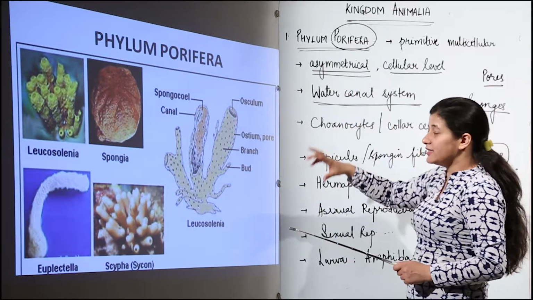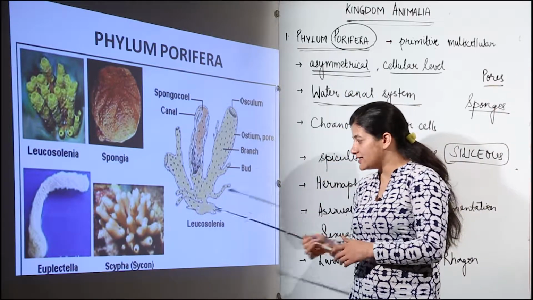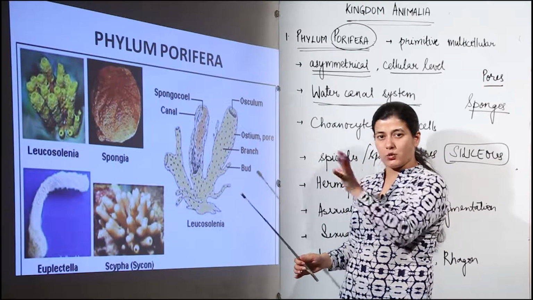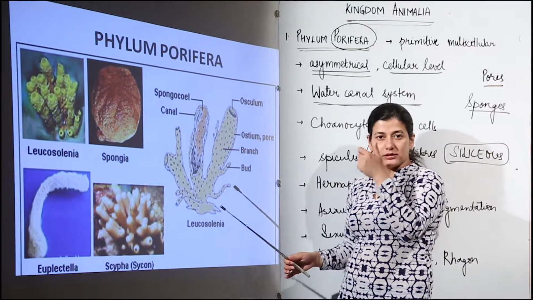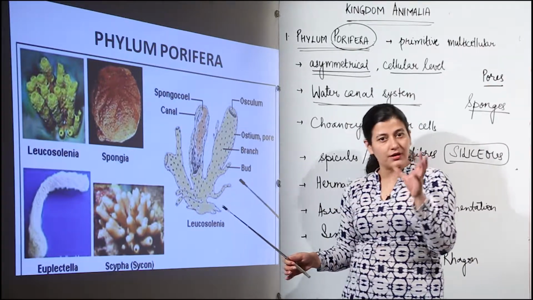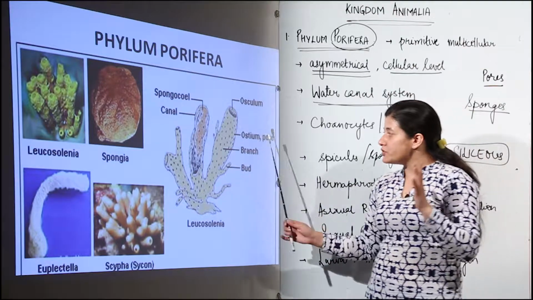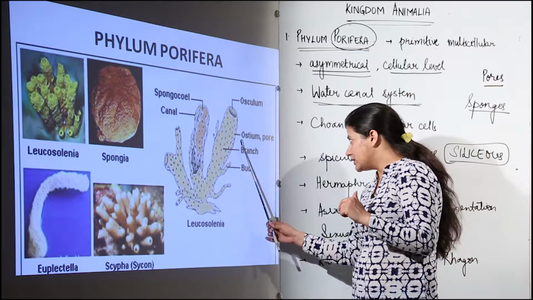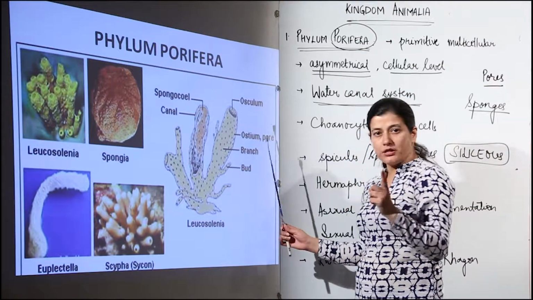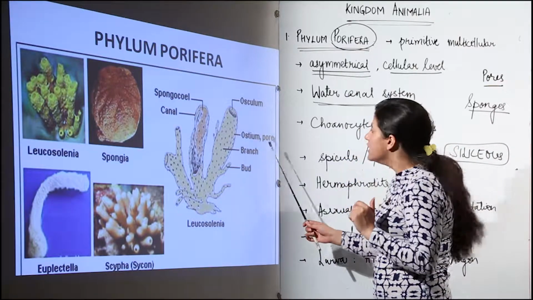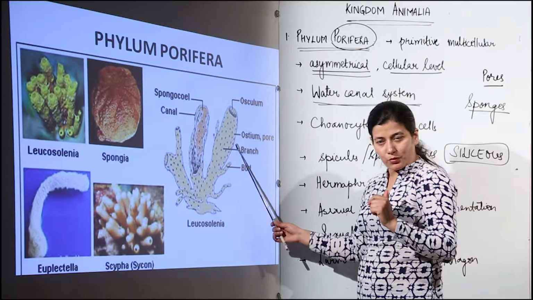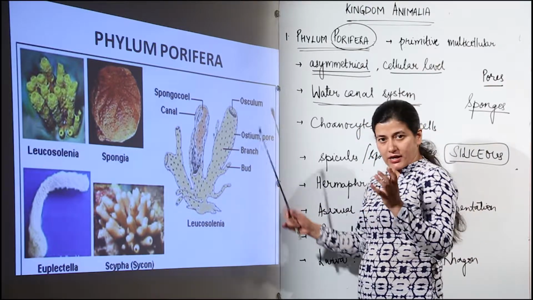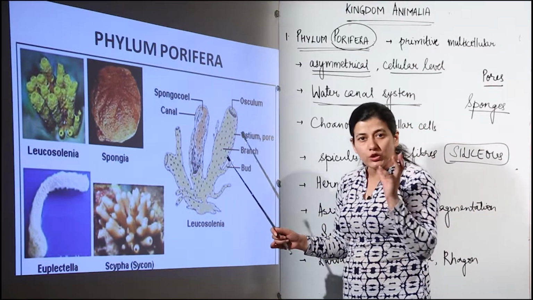But before discussing the water canal system, we are going to take the example of Leucosolenia, the best example that can make us understand the general characteristics of a sponge. What you see over here is that there are many pores which are present, termed as ostium. Singular is ostium, plural is ostia. So, we have ostia, those are the pores, and we have osculum. Now, this osculum is the mouth, you can say.